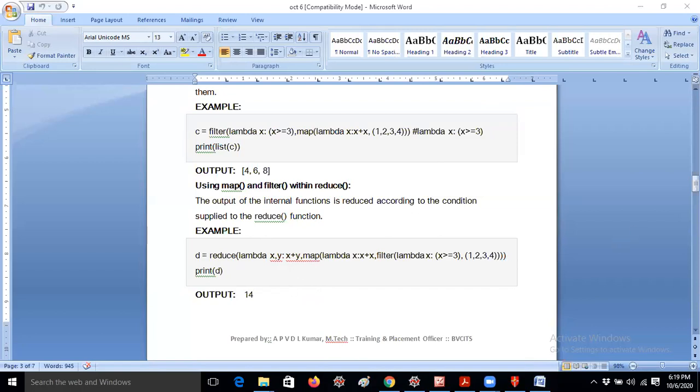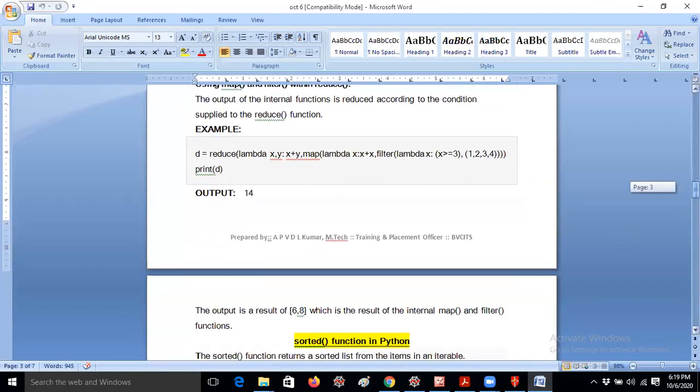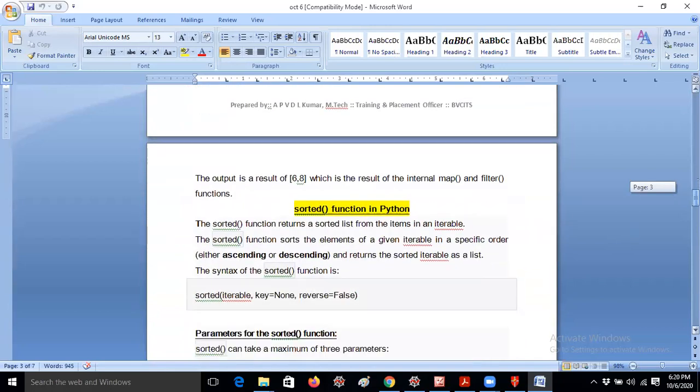In some internet websites, the sorted function is also there under higher order functions. But 99% of websites tell that only 3 functions are in the category of higher order functions, and they explained only those: map, filter and reduce. But some websites mention the sorted function is also under the category of higher order functions. Anyway, I don't want to skip anything, because I want to cover everything, whatever concepts we have. I would like to cover each and everything.